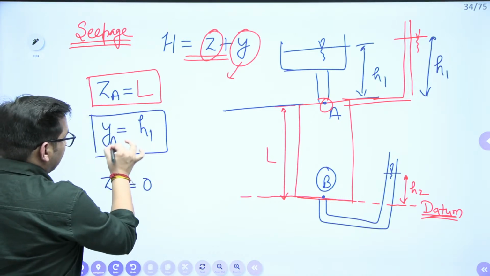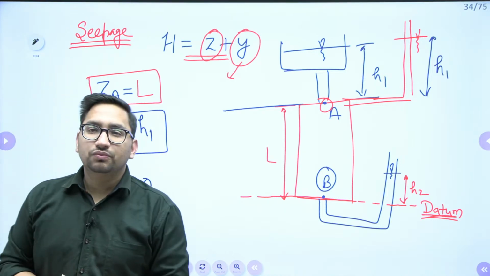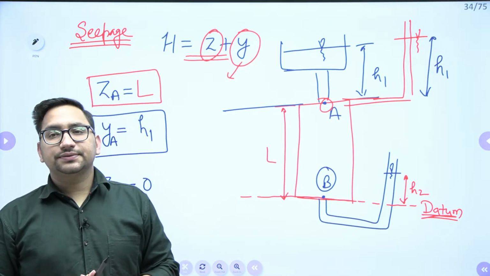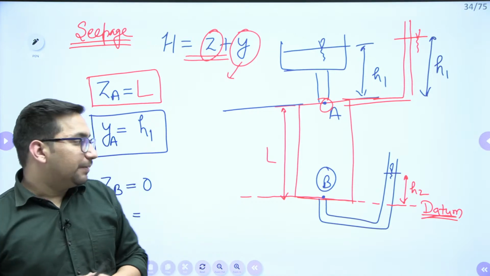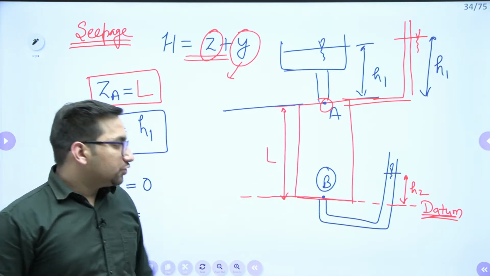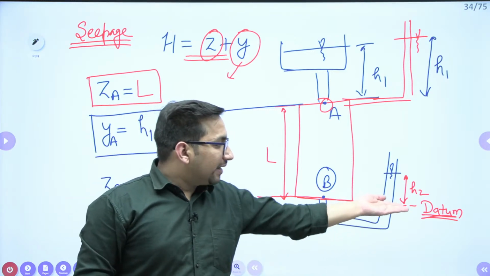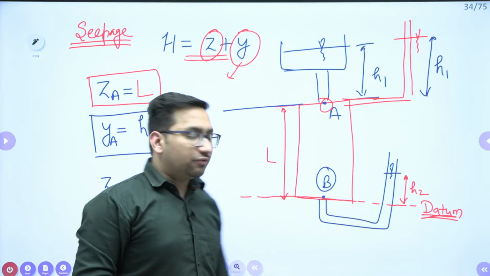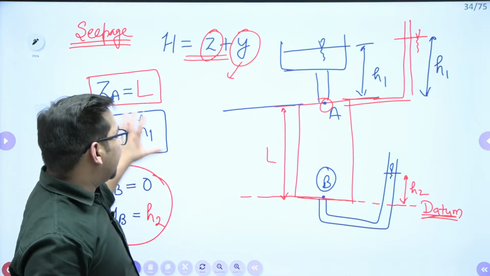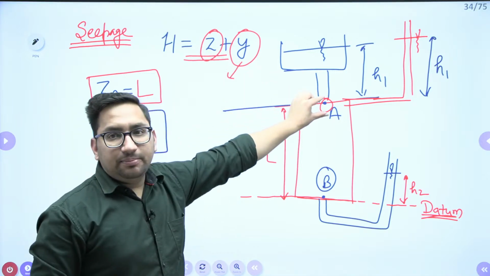What will be your YB value? What will be the pressure head at point B? This is the level of water above that particular point. If I put a piezometer at this particular B point, my height of water is h2. Clear?